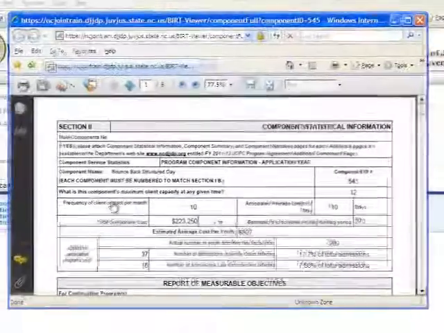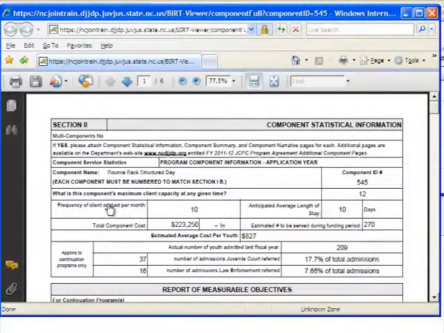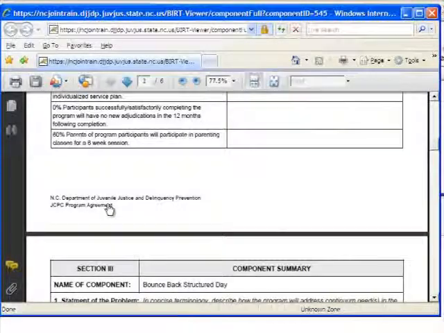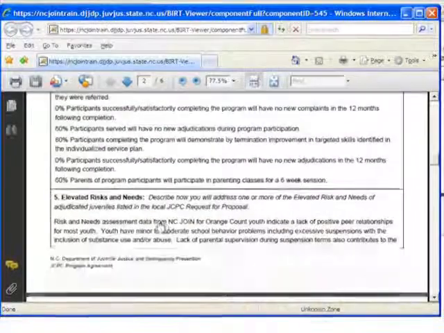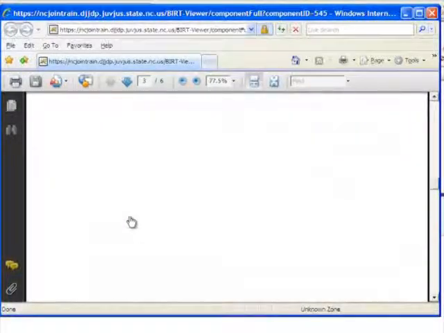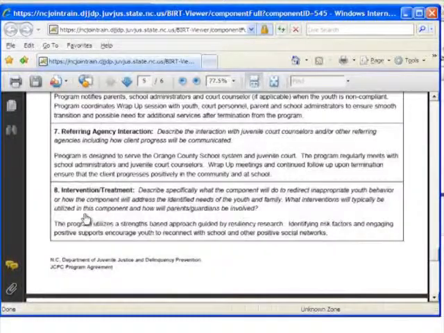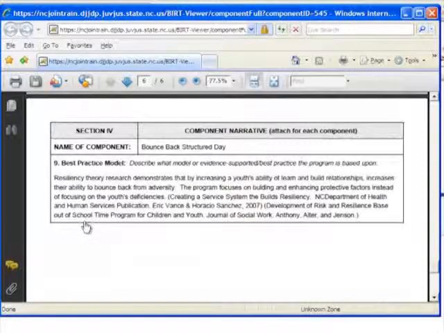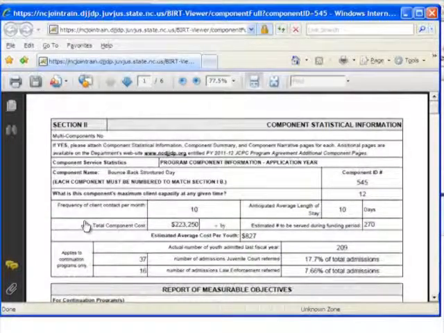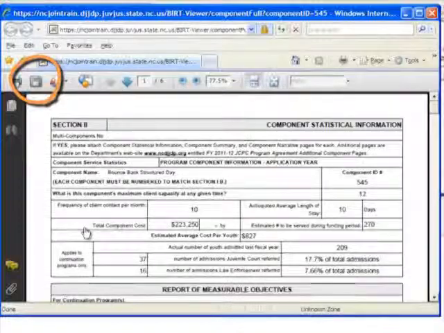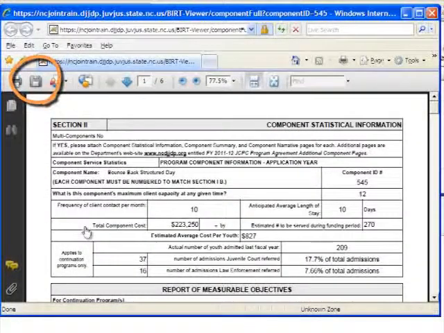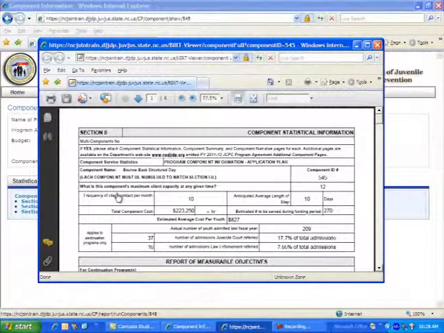We are able now to look at each section that we've completed thus far. Scrolling down here to show you what we've done. At this point, you're also able to save the document in your hard drive. Let's move on with completion of the budgetary items that are in our program agreement.